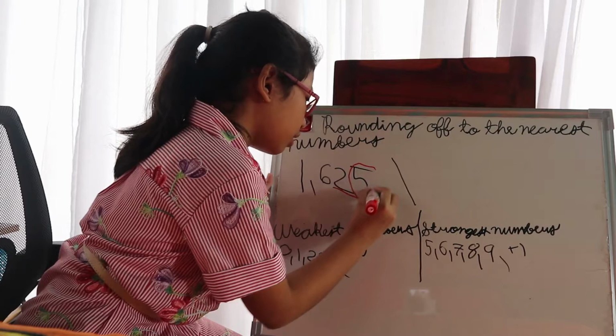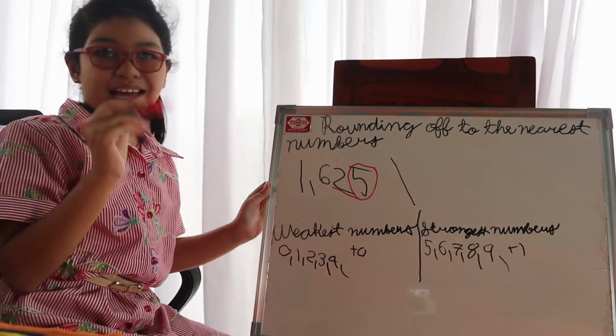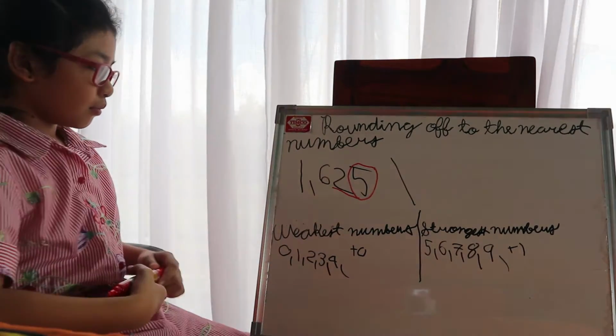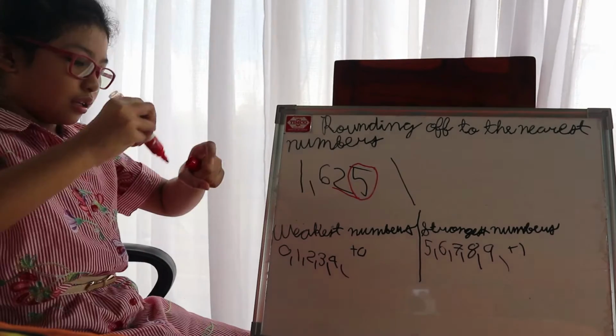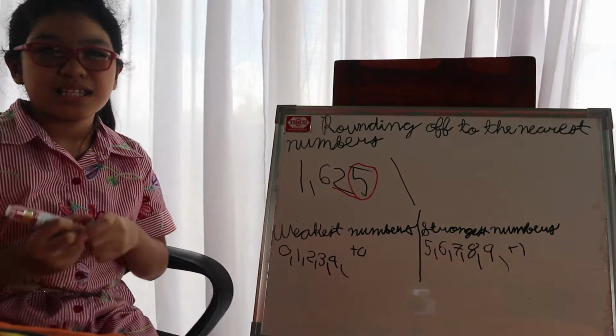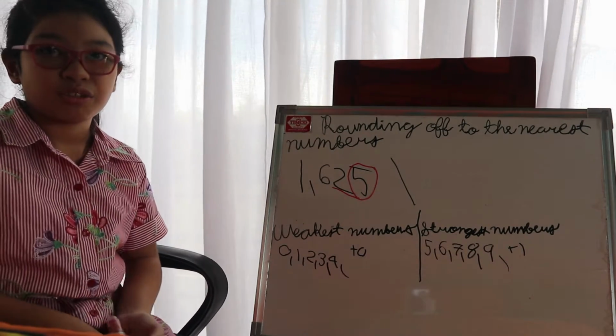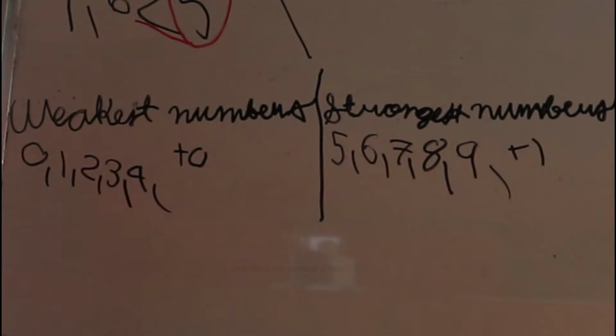So we have to encircle it, just like that. Now, where does the 5 go? I will give you 5 seconds to know the answer, starting now.